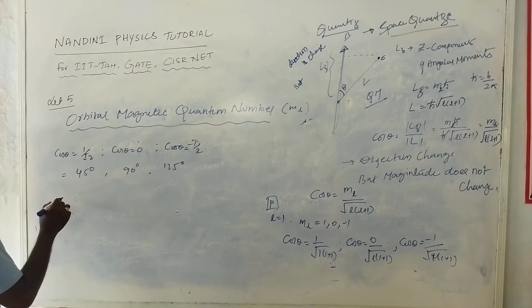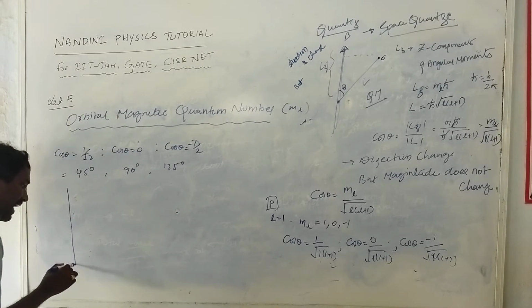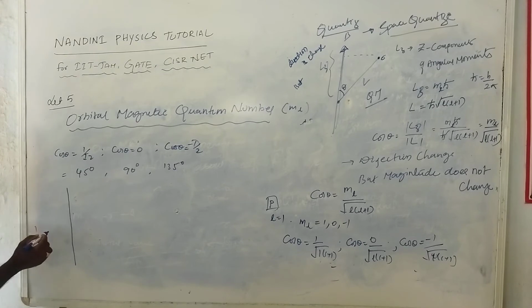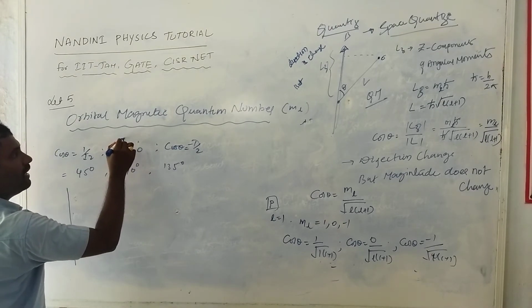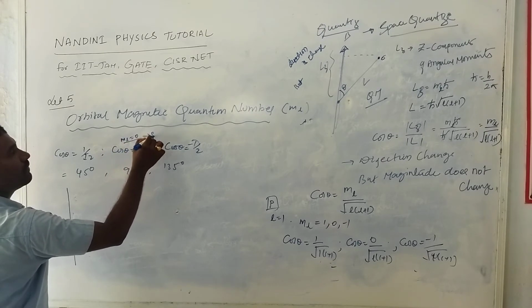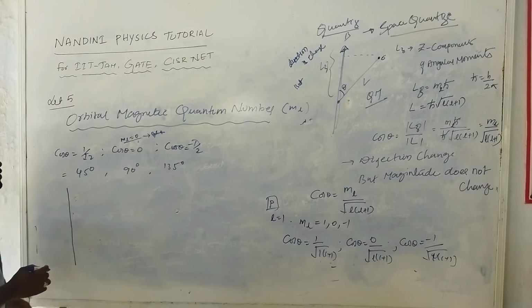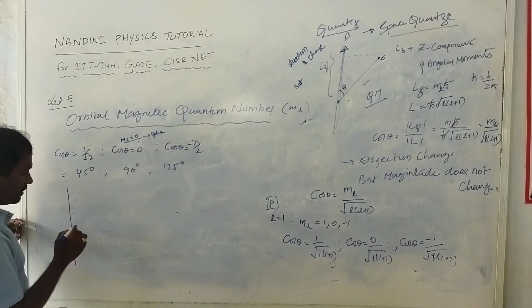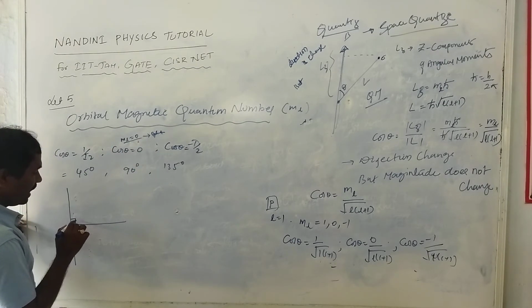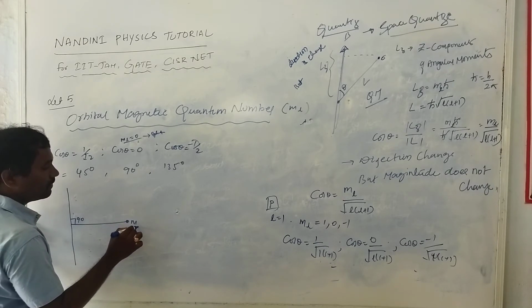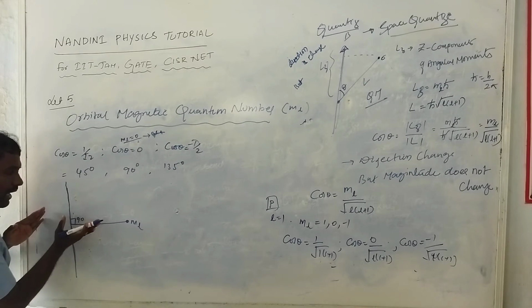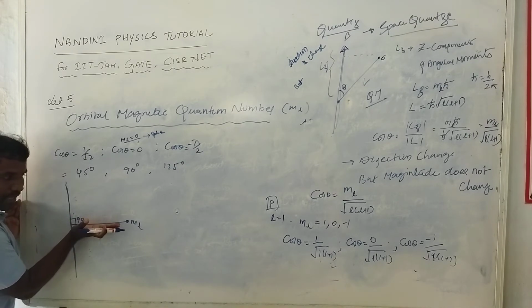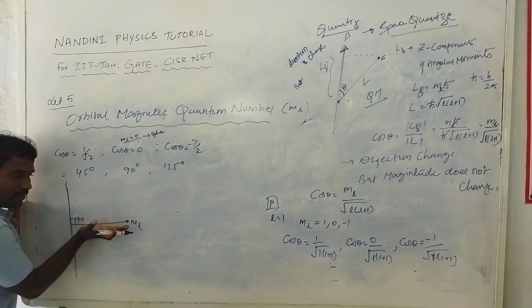Suppose this is the specified axis. At ml value 0 there is no splitting. The ml value 0 always indicates 90 degrees only. Now the orbital magnetic momentum is at horizontal.